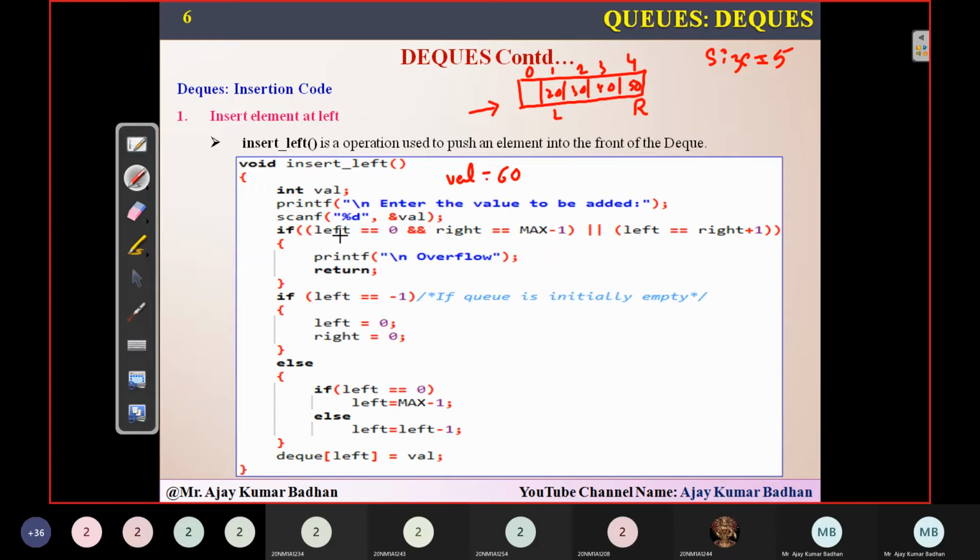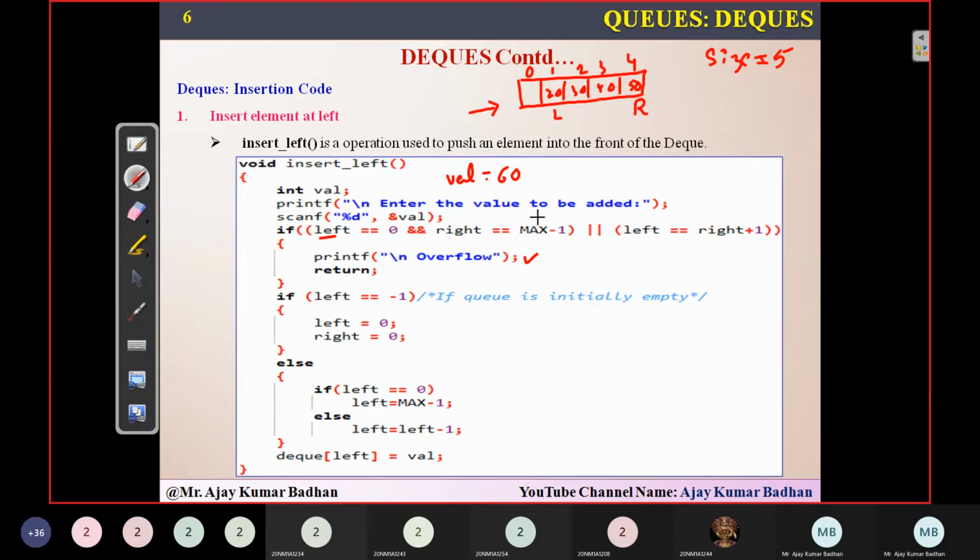First thing I'm going to do is the same as the logic we used in the circular queue. There we wrote front equal to 0 and rear equal to max minus 1, but here the variables have changed. So left equal to 0 and right equal to max minus 1. If this is the condition, left is pointing at this location and right is here, so there are no spaces available. Then simply, overflow condition.